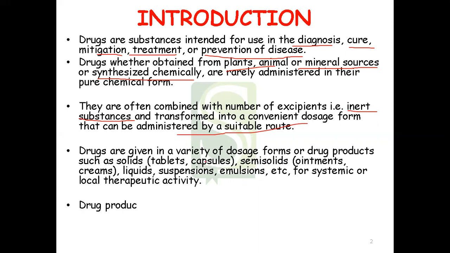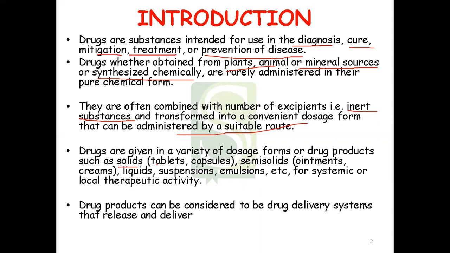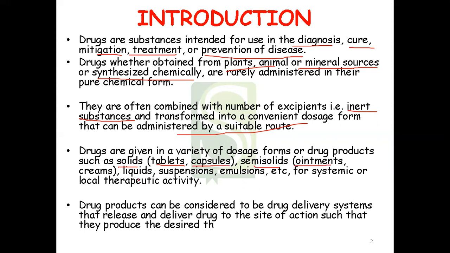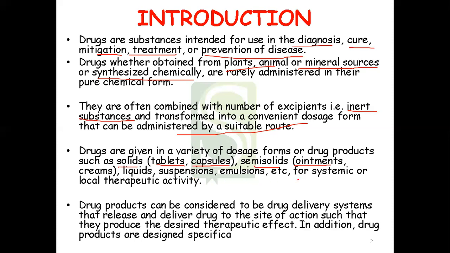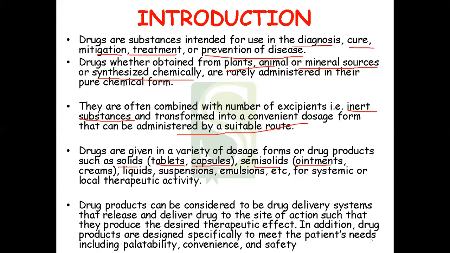So drugs are given in a variety of dosage forms or drug products like solids. The most common ones in solids are tablets and capsules, then semi-solids, ointments, creams, liquids, suspensions, emulsions, etc. for systemic or local therapeutic activity, meaning either it can be used for systemic action or for local action. Drug products can be considered drug delivery substances; they release and deliver the drug to the site of action such that a desired therapeutic effect will be produced inside the patient.